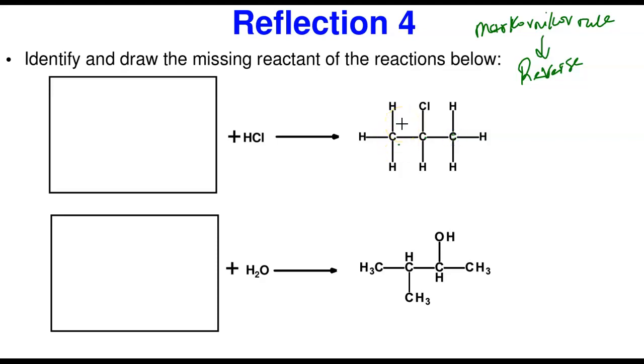But what determines where you add it, in the reverse rule, is that you now count the number of hydrogens between the two carbons. Remember, before, with Markovnikov's rule, we counted the number of hydrogens in each of the carbons. No, we're not doing it in the reverse. In the reverse, you are counting the number of hydrogens between the two carbons.